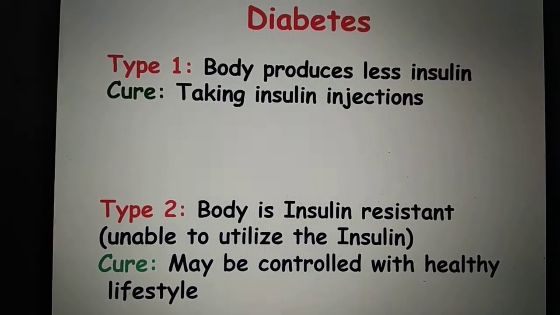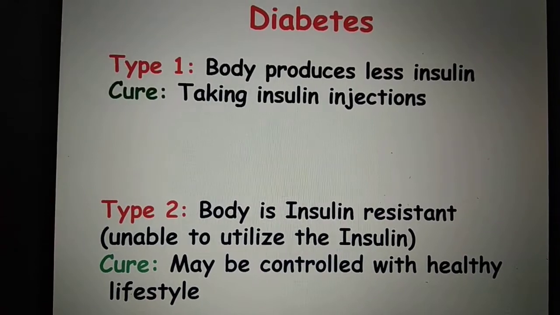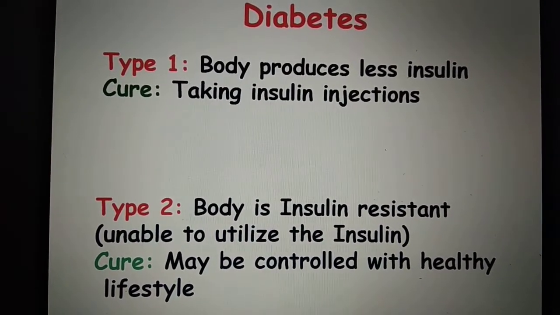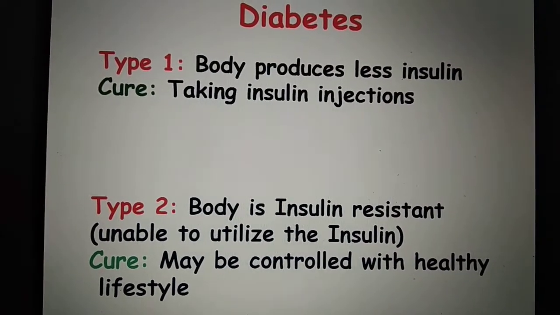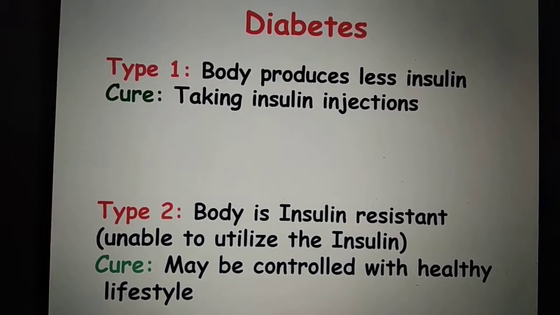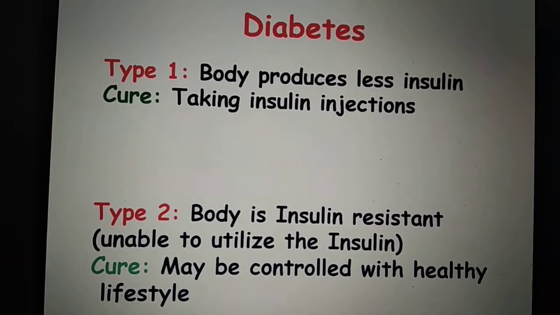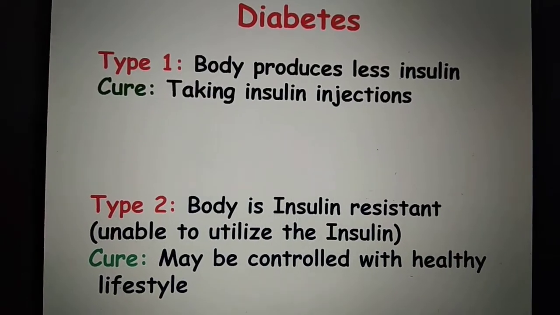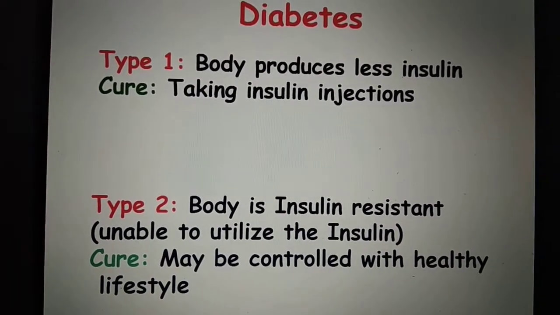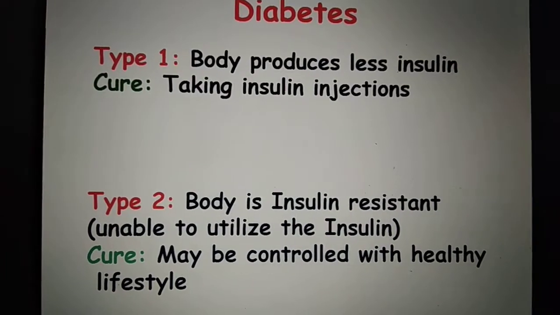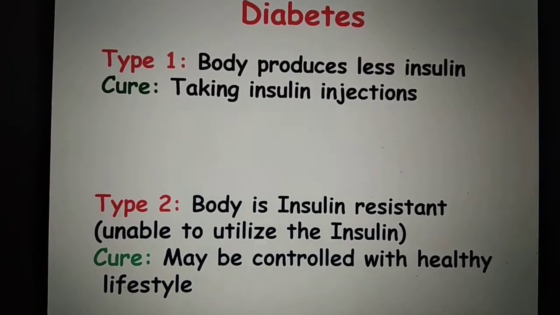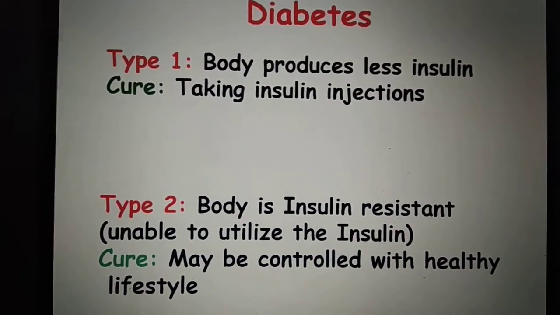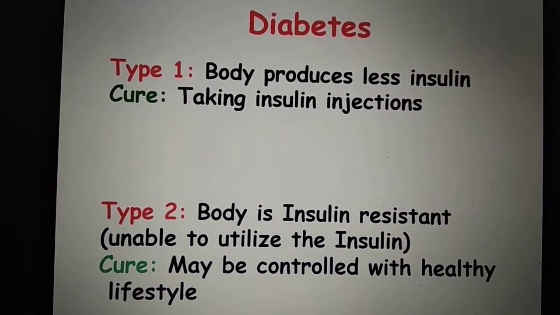In those cases mostly they will become insulin resistant. Their body is unable to use that insulin which is already there. So this kind of problem, type 2 diabetes, it can be controlled if some people adopt a healthy lifestyle, but if it keeps on increasing, then this type also they will have to take insulin injection. But we should not be scared of this diabetes disease.